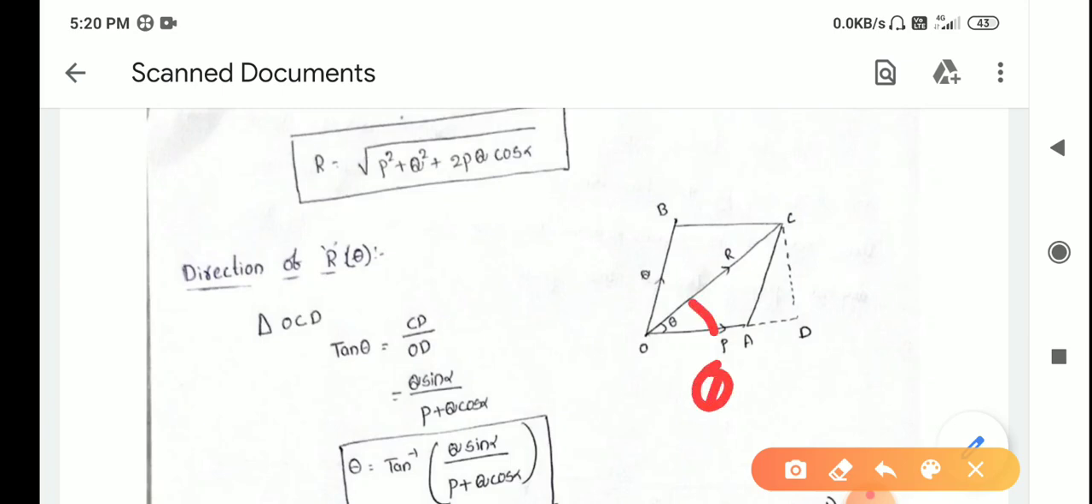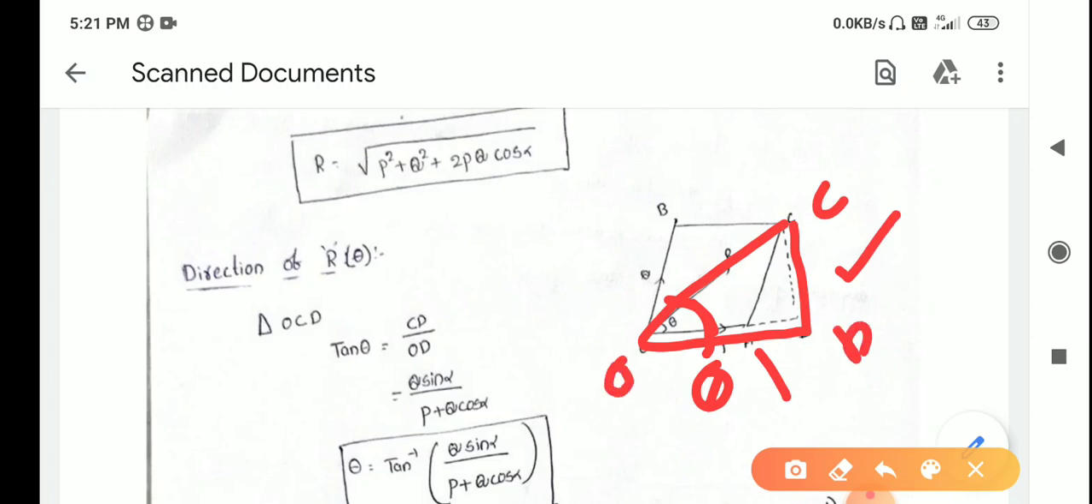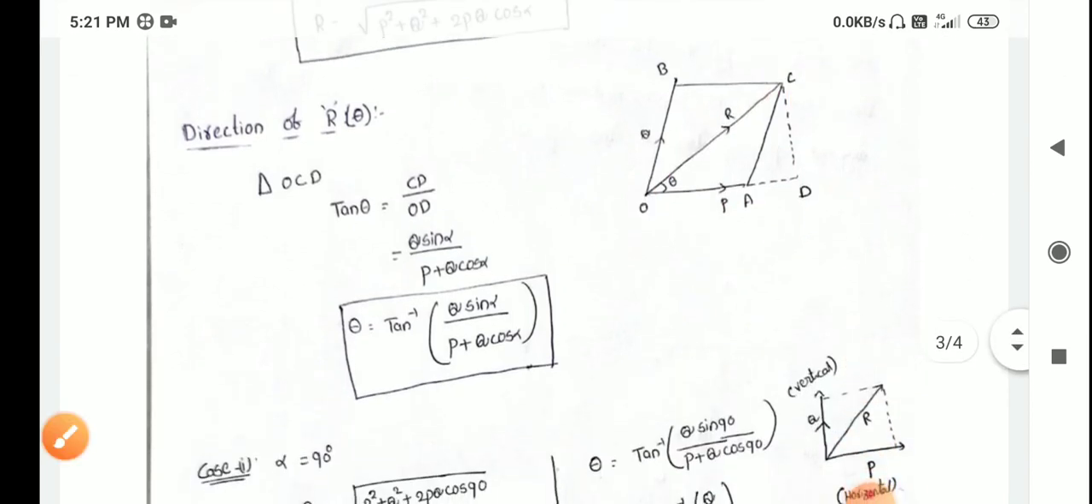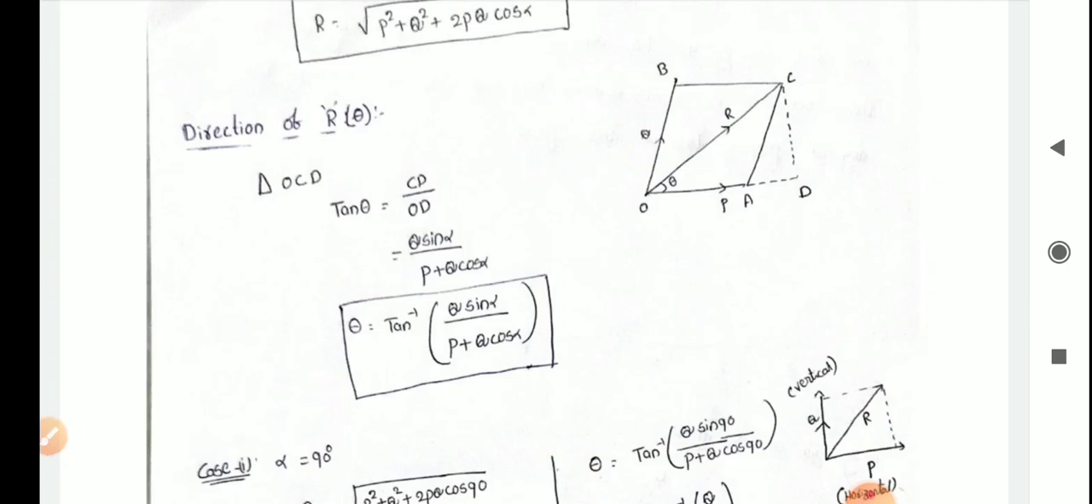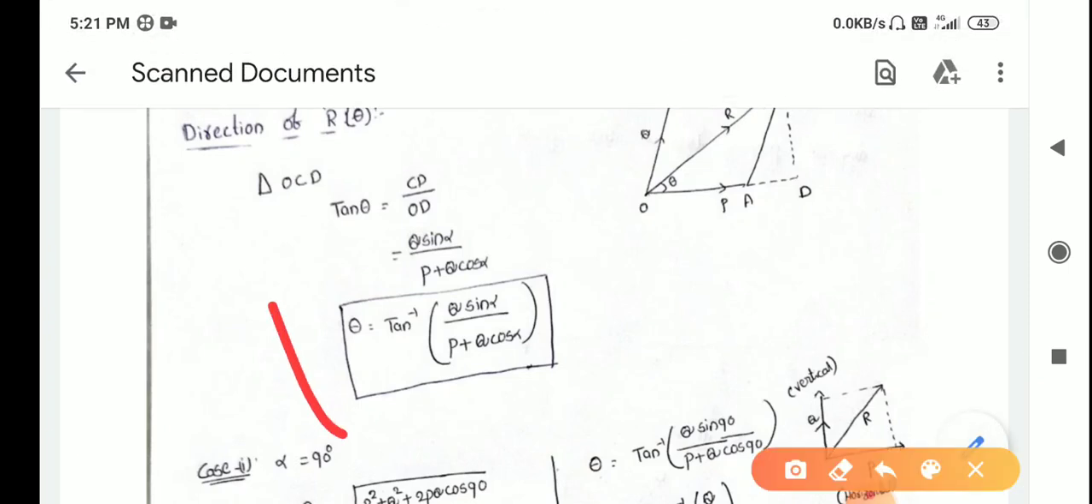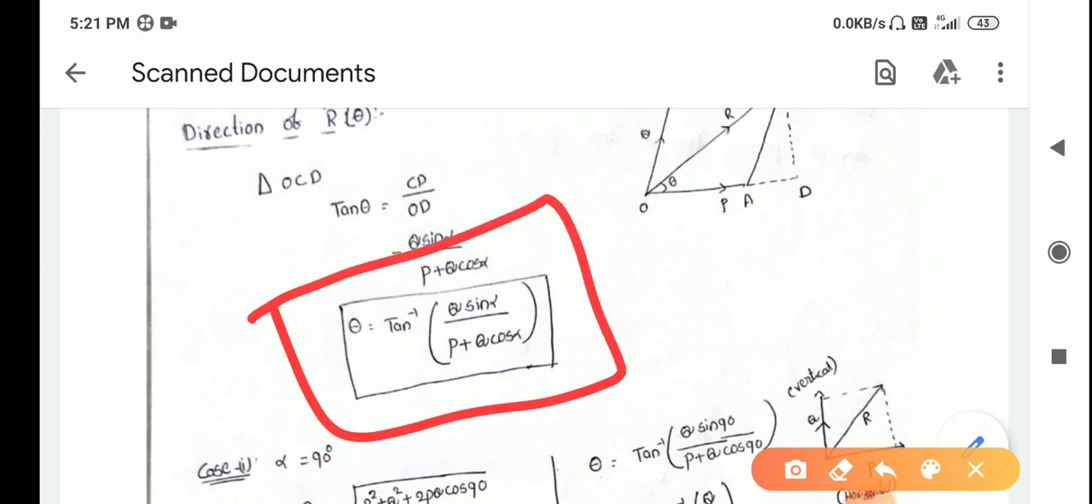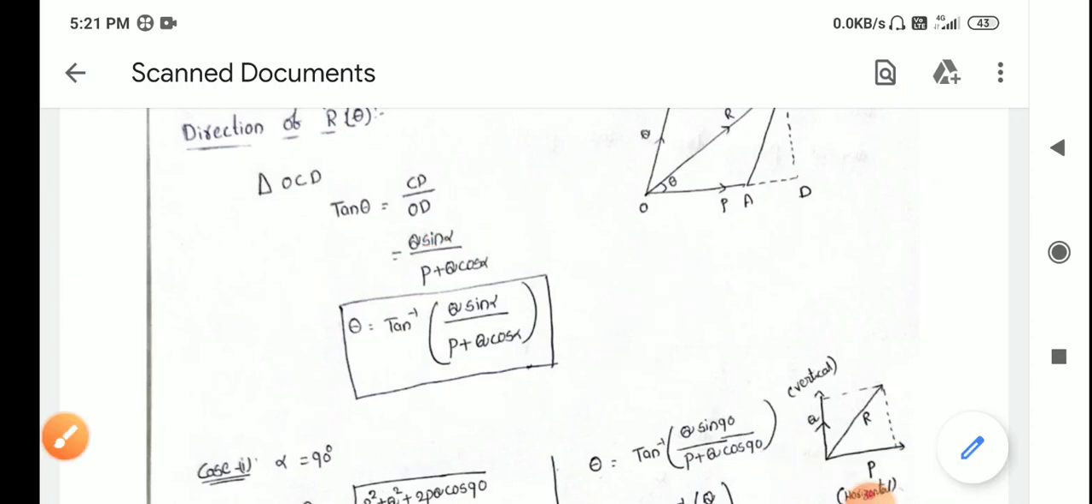That is theta. To find theta, I am taking this triangle OCD. As it is a right angle triangle, applying tan theta: what is tan theta? Opposite side by adjacent side, that is CD by OD. CD is nothing but Q sine alpha. OD is nothing but P plus Q cos alpha, which we observed before. So theta is equal to tan inverse of Q sine alpha by P plus Q cos alpha. This is also important. Now in this derivation we have two other cases.